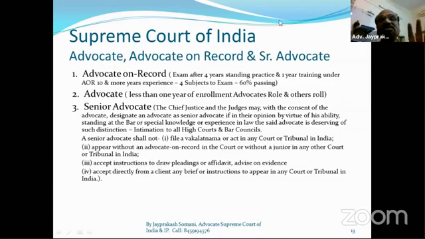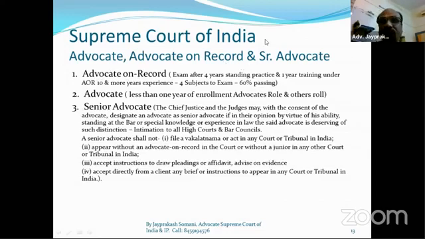In 4 chances, if you pass this examination, you can become an AOR. You will not get a 5th chance. If you want a 5th chance, you have to make a special application to the Chief Justice of India, and if they think fit, they will allow you. Otherwise, there are 4 chances to get your name on the AOR panel.